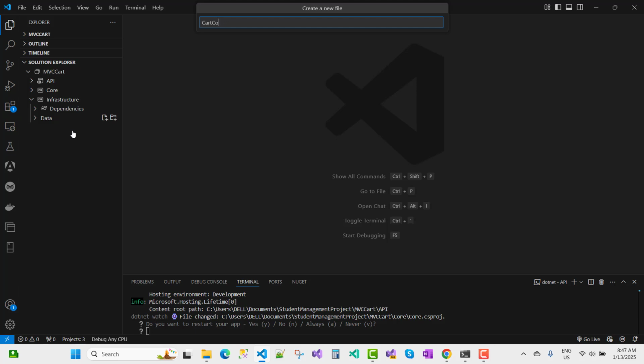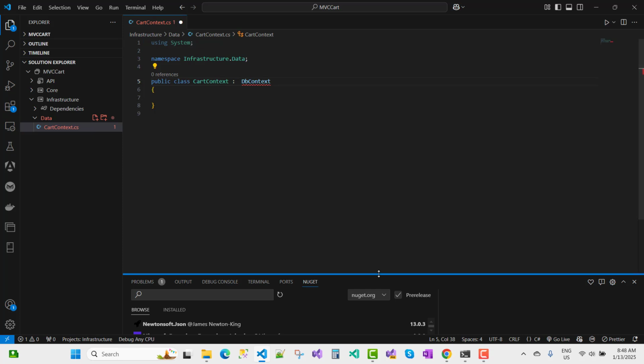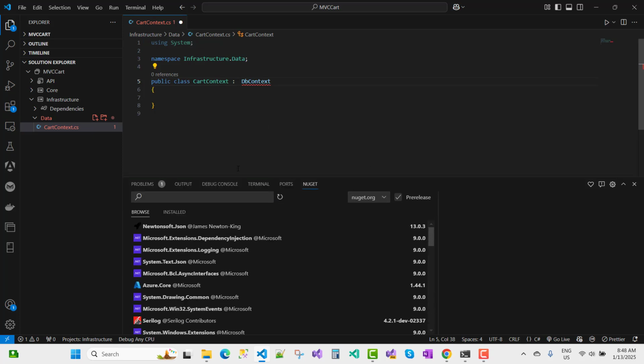Create a new file, and the file type is class, and the name is CartContext. Under the data directory, you can see the namespace is Infrastructure.Data and the class name is CartContext. Now the CartContext is inherited from the DbContext class. DbContext actually exists in the Entity Framework Core package, so open NuGet package manager.